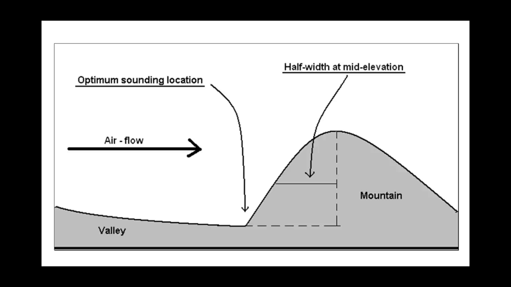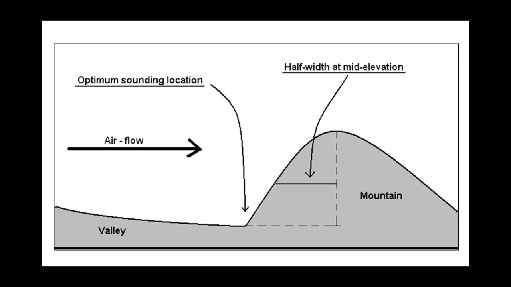Here is the ideal setup for mountain wave sounding data. Assuming the airflow is from the west, the optimum location for the sounding is at the base of the subject mountain. You will then need to obtain 3 mountain parameters: the mountain height, the mountain's half width at the mountain's mid-elevation on the upwind side of the mountain, and the orientation of the mountain's ridge axis.